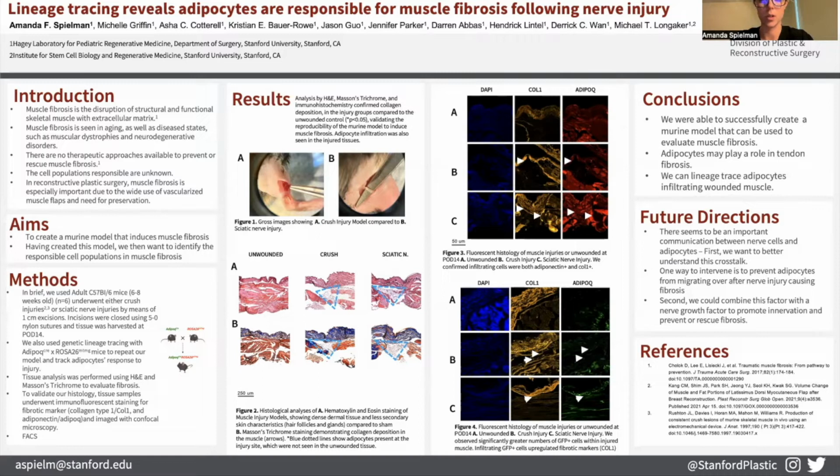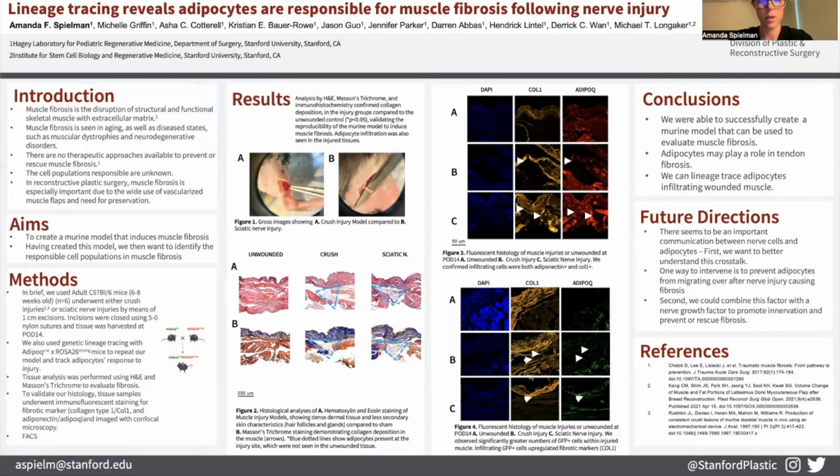We looked in the literature and found that there's a very common model of crush injury, and nerve injuries were also described. We wanted to compare these models to determine if the same cell populations were present after tissue injury. We wanted to first show you the model in more detail. Here we show the gross images in figure 1. And ultimately, our aim was to determine if a sciatic nerve injury produced the same results as the crush injury.